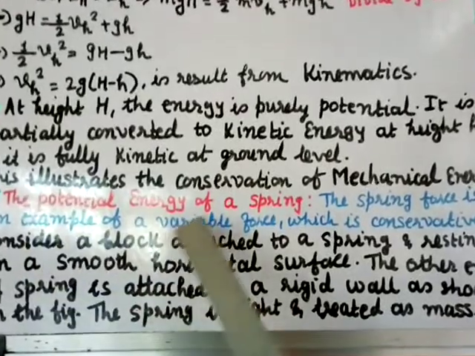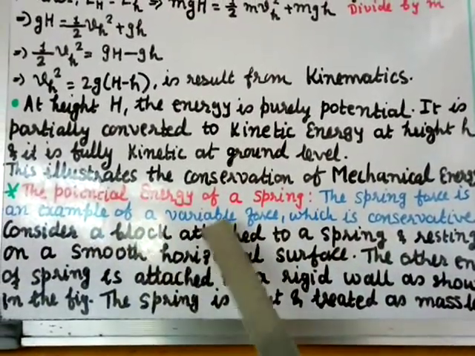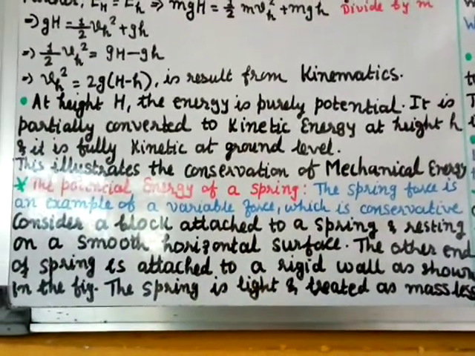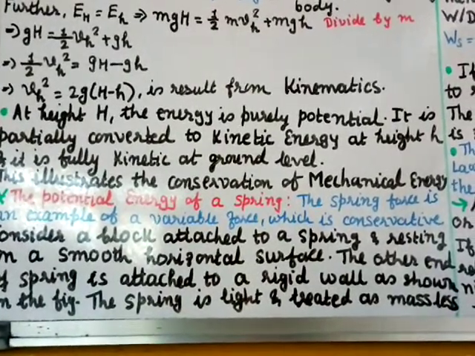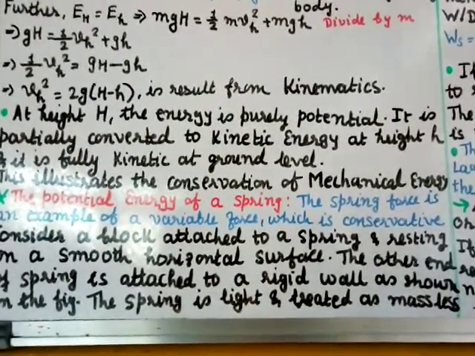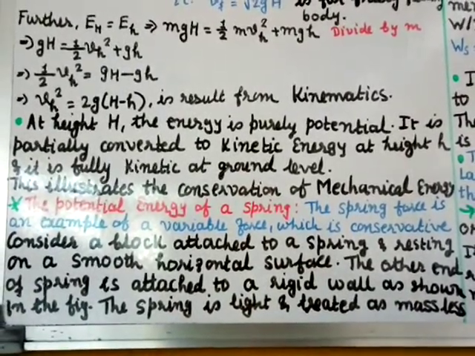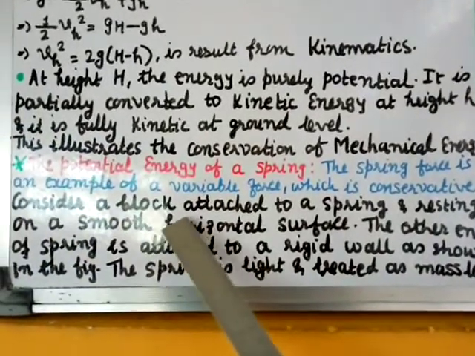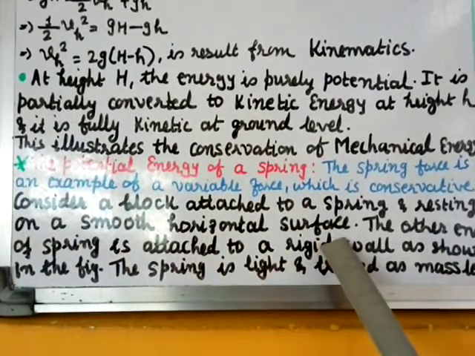The potential energy of a spring. The spring force is an example of a variable force which is conservative. Now, spring, you know how the spring is, right? You can extend it, you can compress it. Now the spring has a force, and that force is an example of a variable force, and that variable force is conservative.